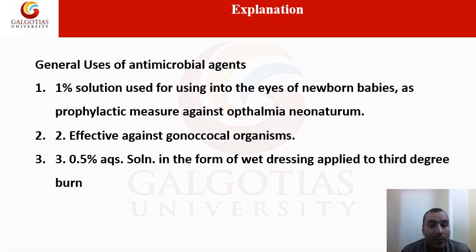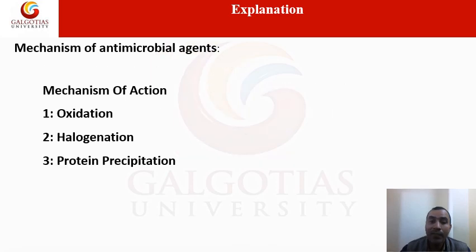So for general use, around a 1% solution can be used in the eyes of a newborn baby as a prophylactic measure against ophthalmia neonatorum. It can also be used against gonococcal organism; it is very effective against gonococcal organism. Around a 3.5% aqueous solution in the form of a bed dressing can be applied to third degree burns. So it is very important and has very wide application.